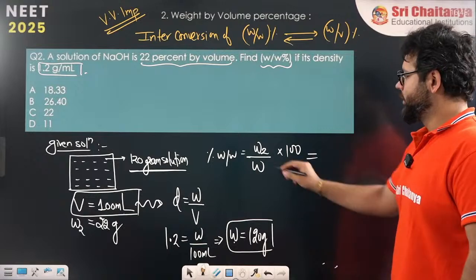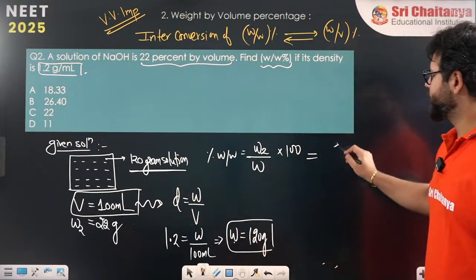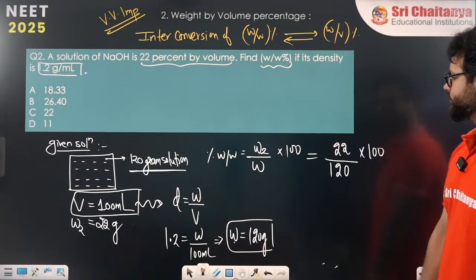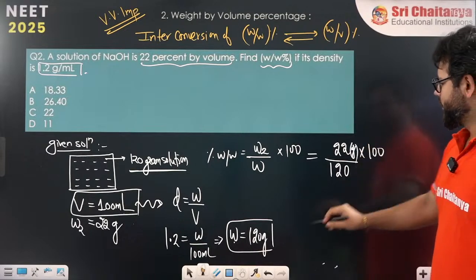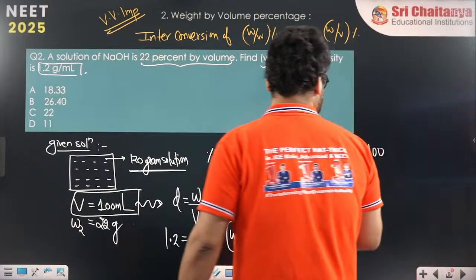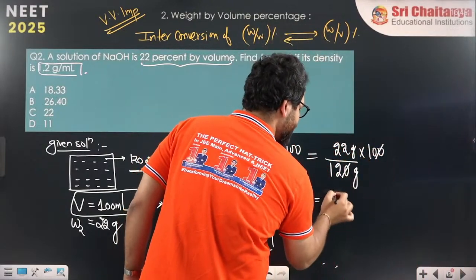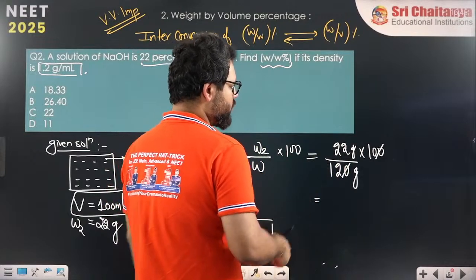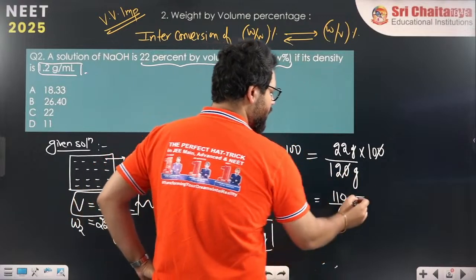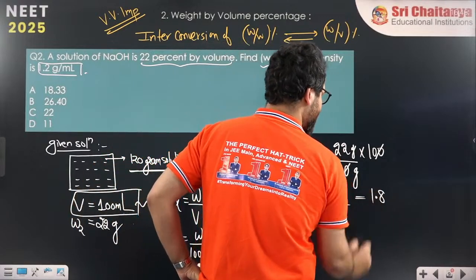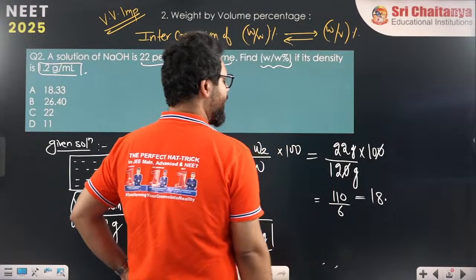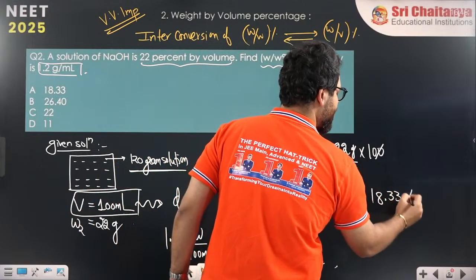Then I'll use the formula. There is 22 gram of solute dissolved in 120 gram of solution. So this is the answer: 22 by 120 into 100, which is 110 by 6, which is 18.33%.